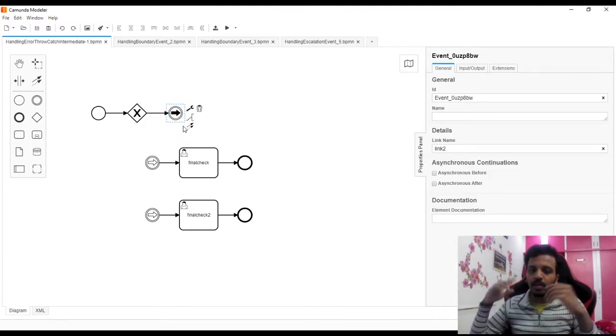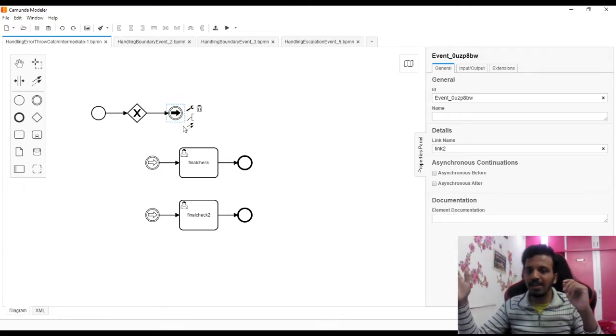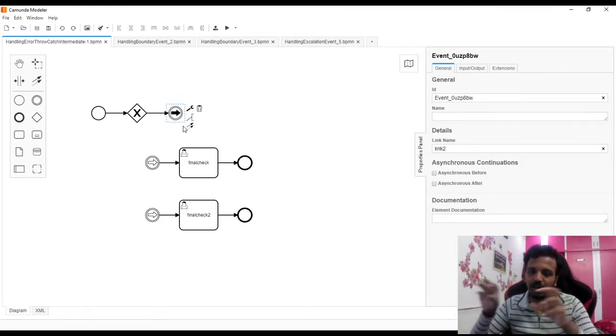First scenario, when I have a huge flow and I cannot write everything in one place, I will say this is link 1, link 1 will start something somewhere else. At the end of that there will be link 3, and link 3 will start from somewhere else. That's how I can create my BPMN in bits and pieces and connect it in that manner.